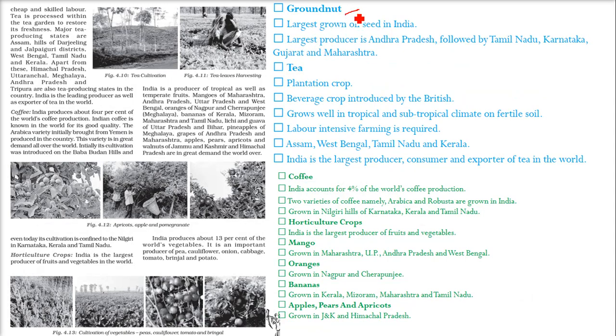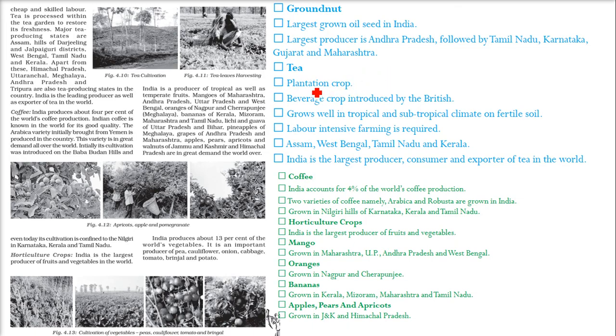Then coming to groundnut. Groundnut is the largest grown oil seed in India. Largest grown oil seed in India is what? It is groundnut. Largest producer is what? Andhra Pradesh. Andhra Pradesh is the largest producer of groundnut, followed by Tamil Nadu, Karnataka, Gujarat and Maharashtra.